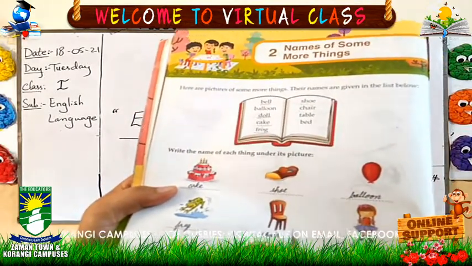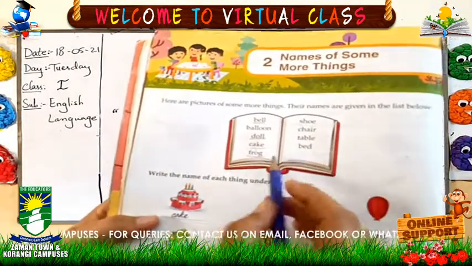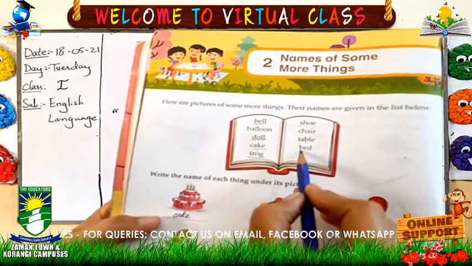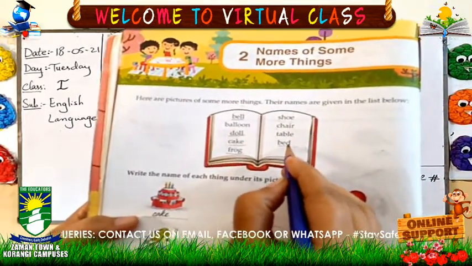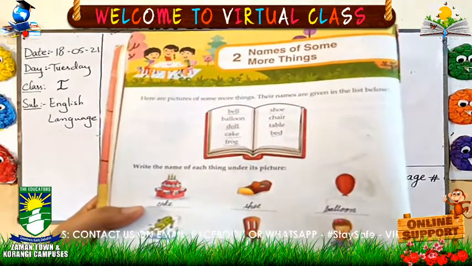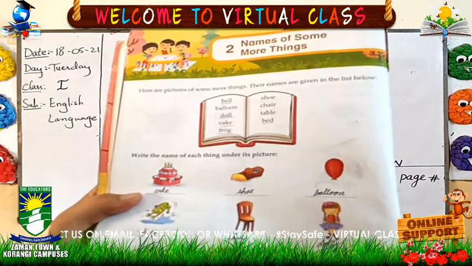Okay. What is this? Bed. What is the spelling of bed? We will find it in the list. Where is the spelling of bed? Here. And what is the spelling? B-E-D, bed. You will write the spelling here. B-E-D, bed. Have you done?